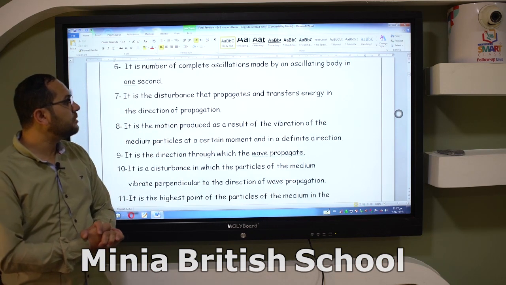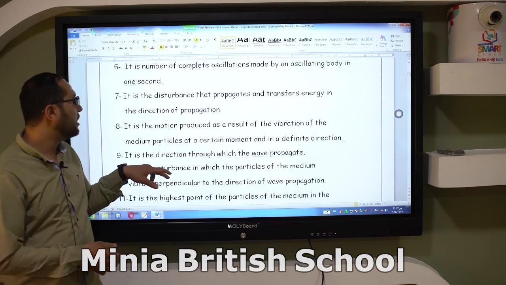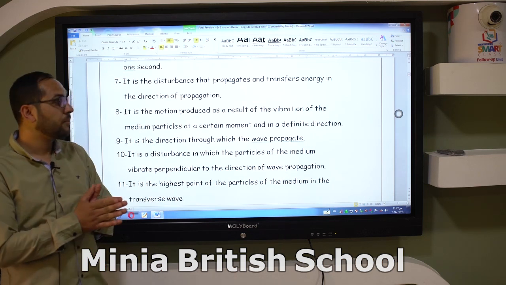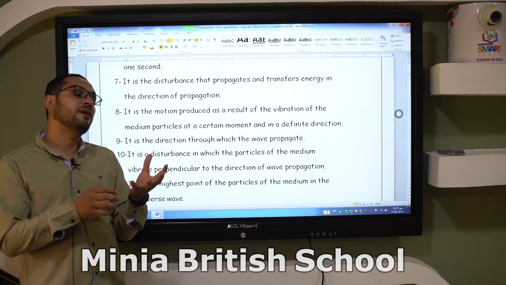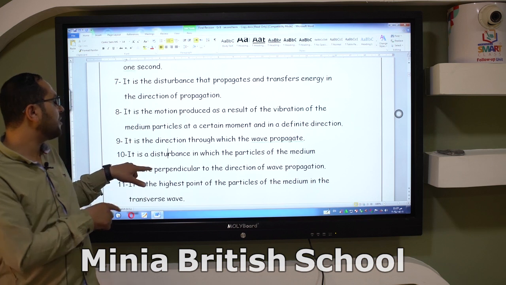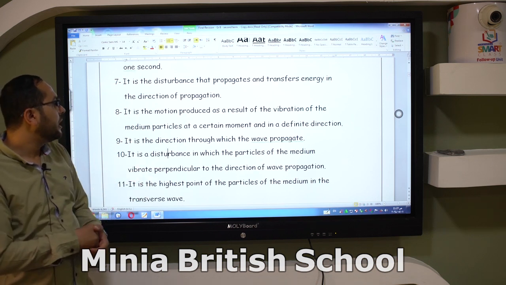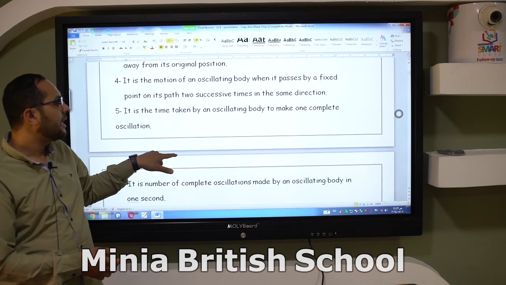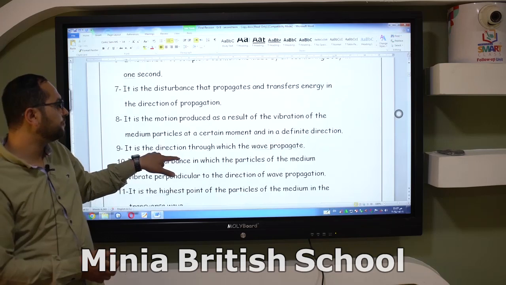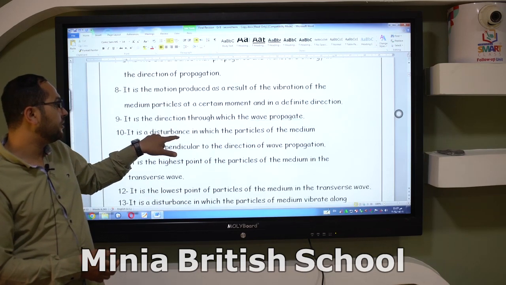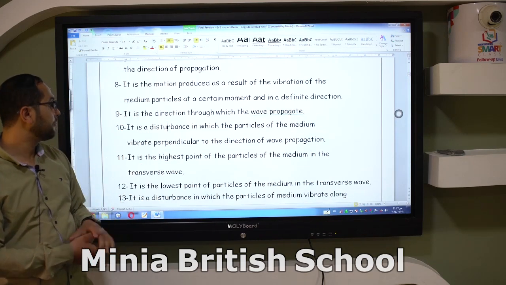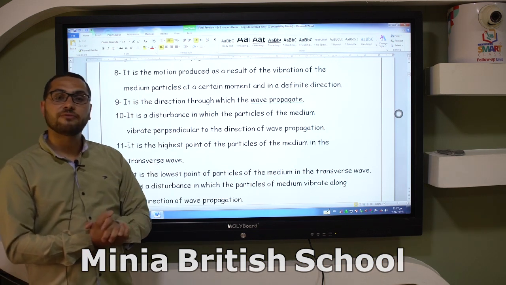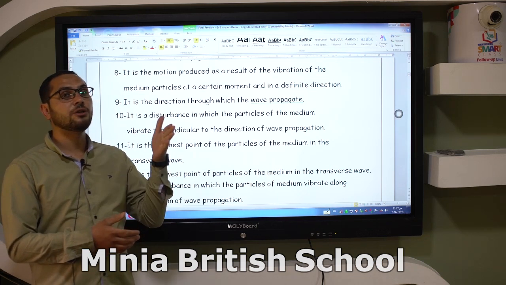Number seven, it is the disturbance that propagates and transfers energy in the direction of the propagation. This is the meaning of wave, and you must differentiate between wave and wave motion. The next one is the motion produced as a result of the vibration of the medium particles at a certain moment and in a definite direction. This is the meaning of wave motion. Number nine, it is the direction through which the wave propagates. This is called the line of wave propagation.